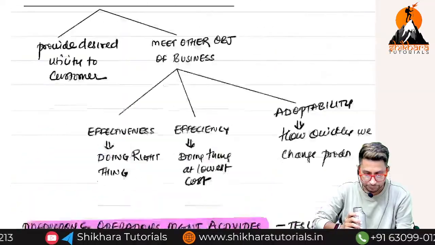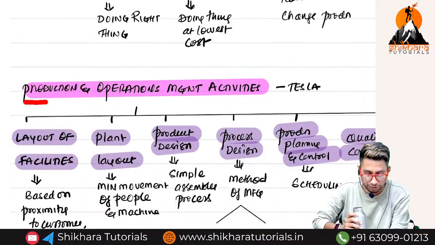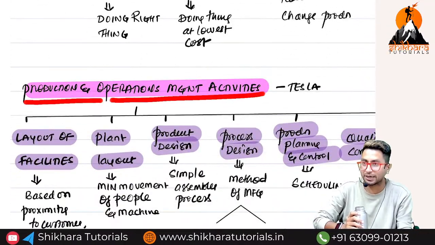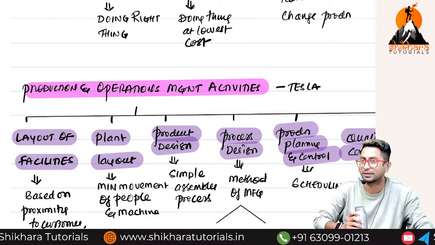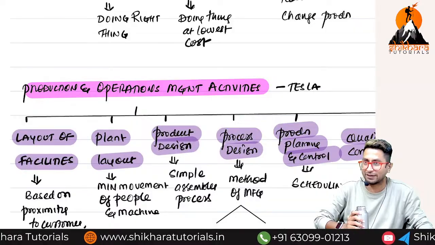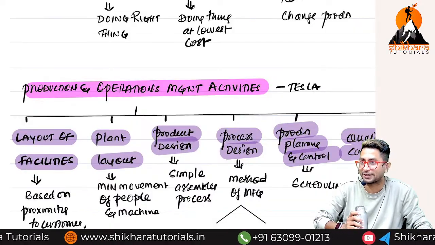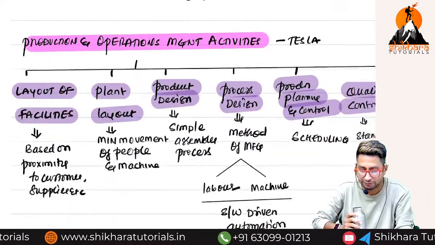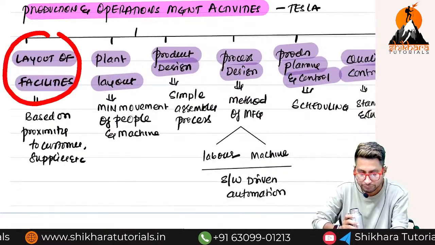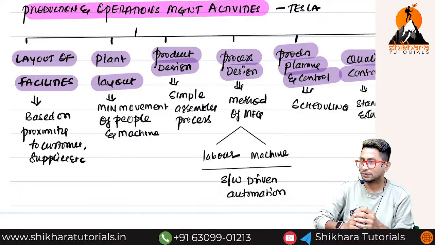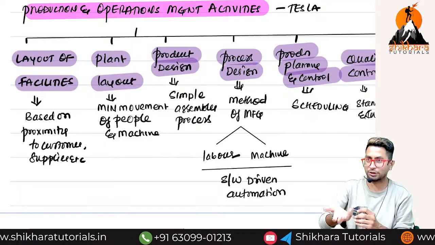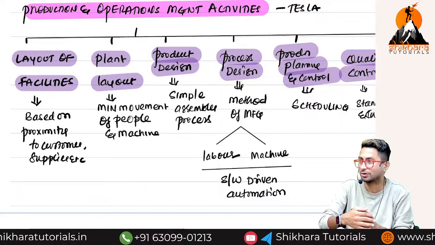Now, then we have production and operations management activities. What are the various activities that the operations management team will take care of? I have employees in the operations management department, right? Those employees, what will they do? They will take care of what? First thing, layout of facilities. Facility means the place where I do production. The place where I produce the goods is called what?